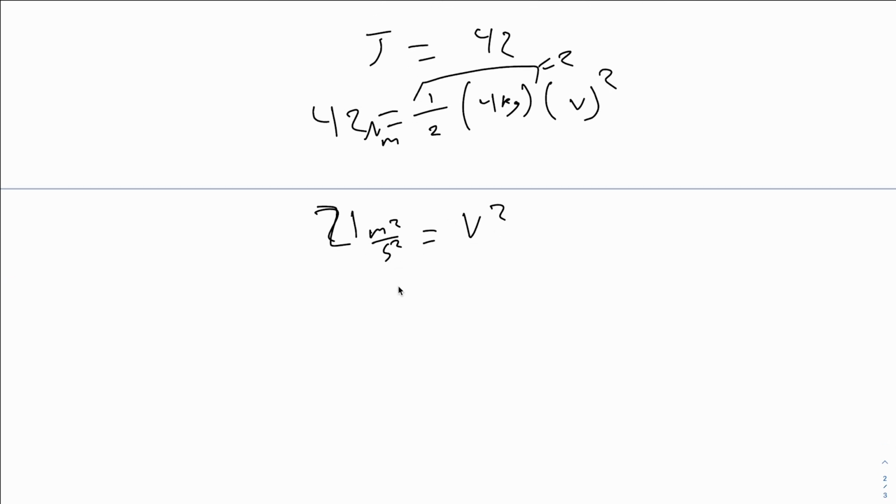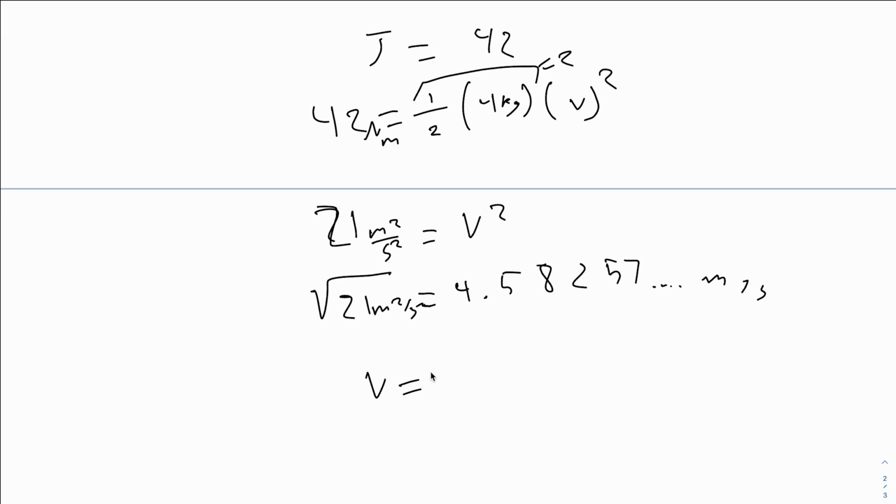And now we just have to take the square root. The square root of 21 equals 4.58257 meters per second. So once we round to significant digits, we get our velocity equals 4.6 meters per second, and that is our answer.